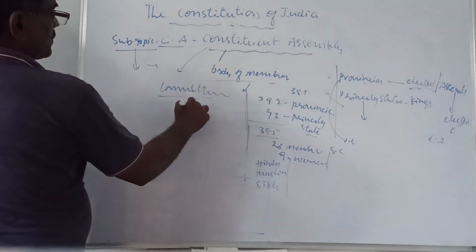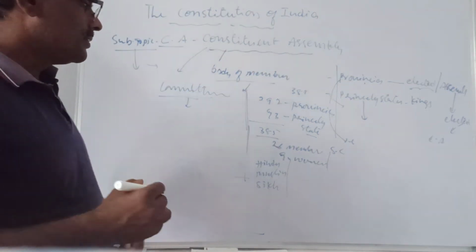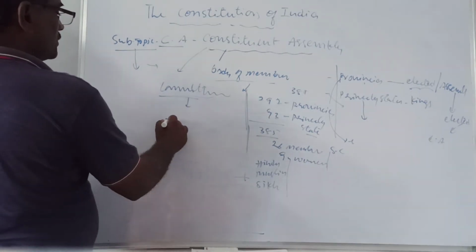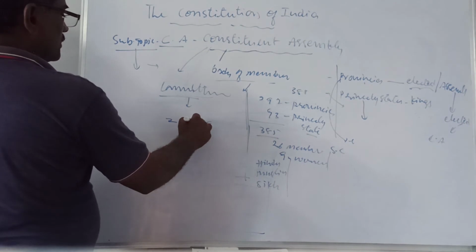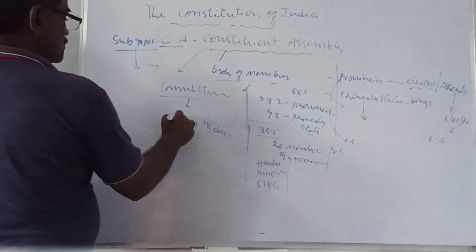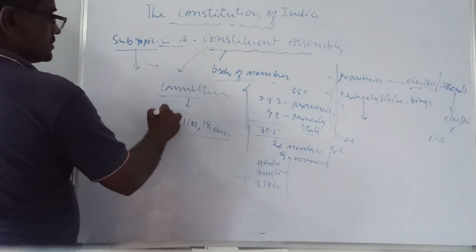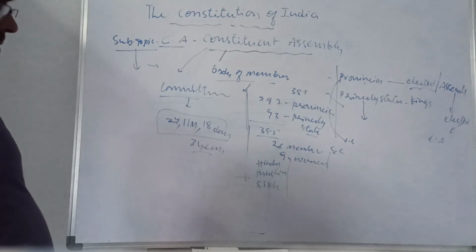These committees worked many days. They took 2 years, 11 months, 18 days. Roughly 3 years they took, and they wrote the world's largest constitution.